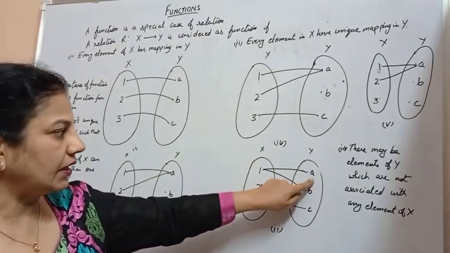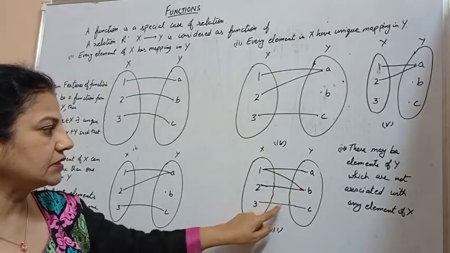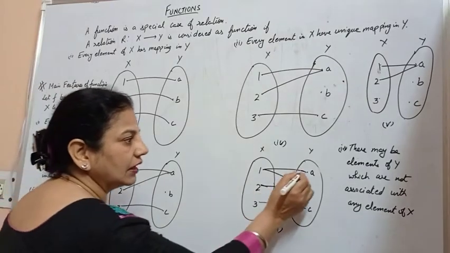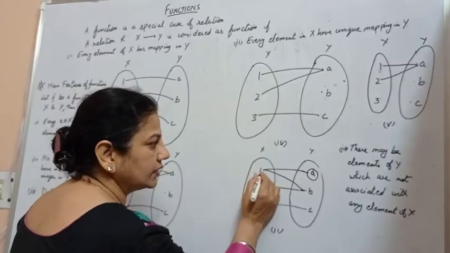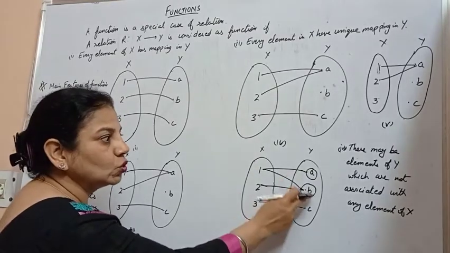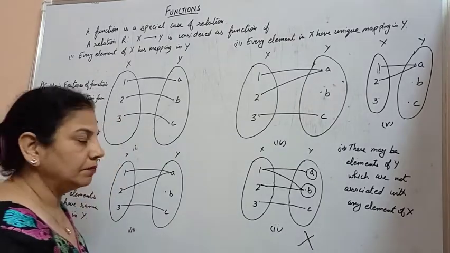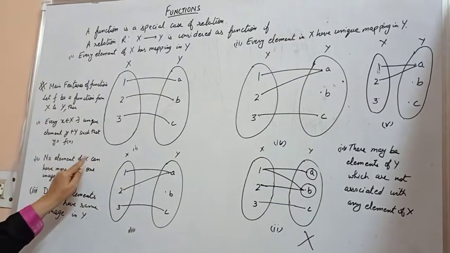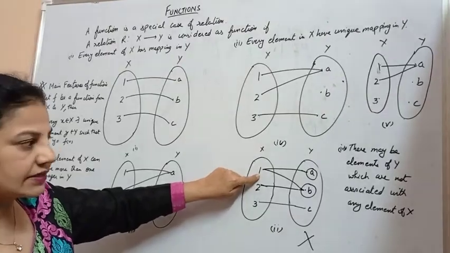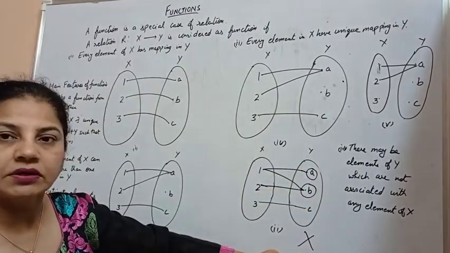1 is mapped with A, 1 is mapped with B, 2 is mapped with C, 3 is mapped with C. Now observe carefully, 1 is mapped with A and 1 is mapped with B. One element of x has two images in y. This is not a function because no element of x can have more than one image in y. So here one element of x has more than one image in y, so this is not a function.